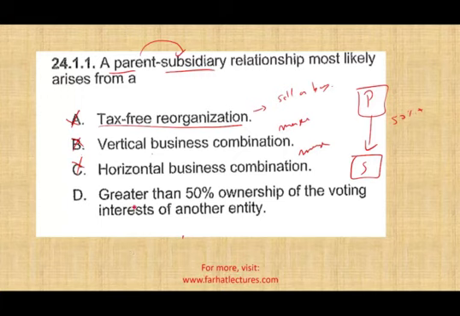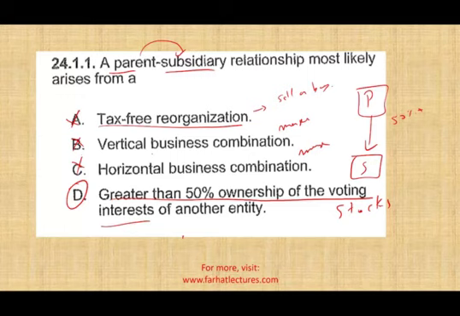D can arise from a greater than 50% ownership of the voting interest, which is the common stock of another entity. And the answer is yes. This is how you create a parent-subsidiary relationship, where one company owns more than 50% of the other company.